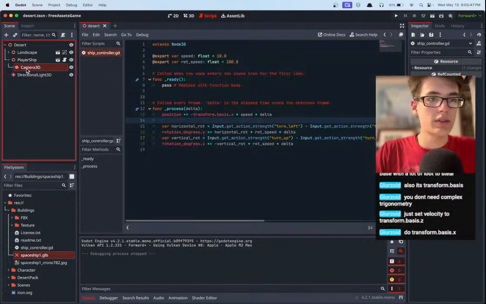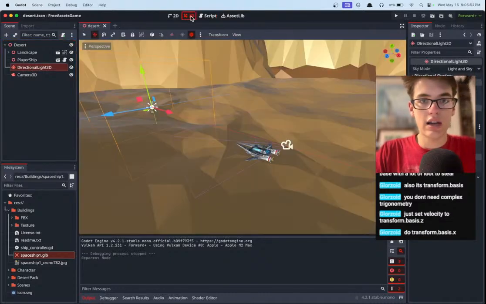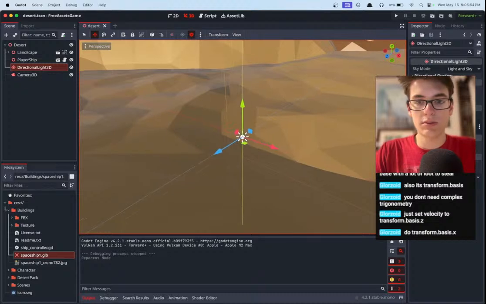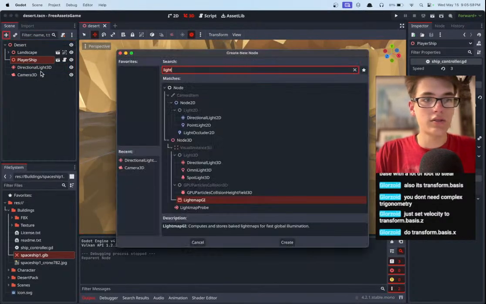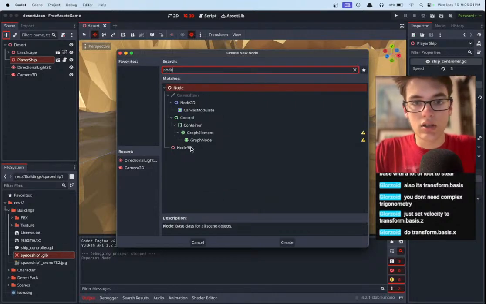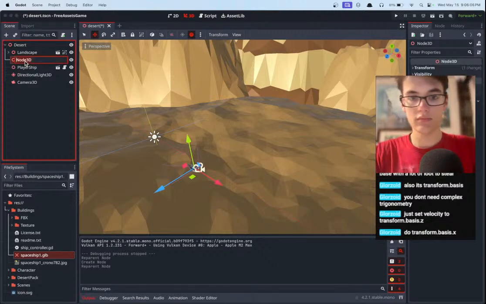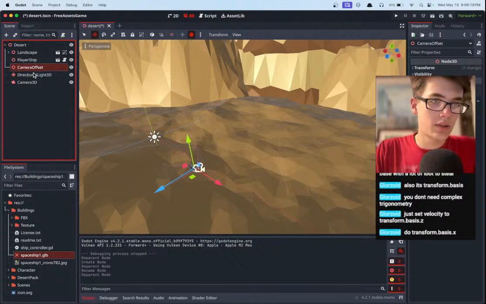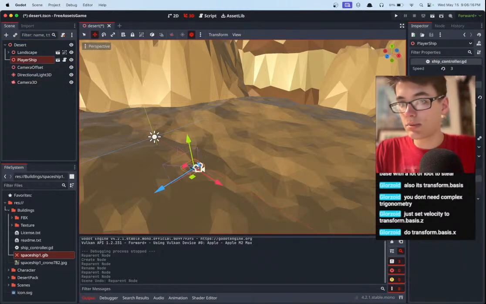So we should probably take the camera out and then have it try to track the ship, but not be constantly permanently on it. And I also think if we make a Node3D and then just have this be kind of the offset. Let's see, camera offset. Then basically what we can do is we can put the camera, where's my camera, inside of this. Wait, not yet. We set the camera to be the player ship's position.